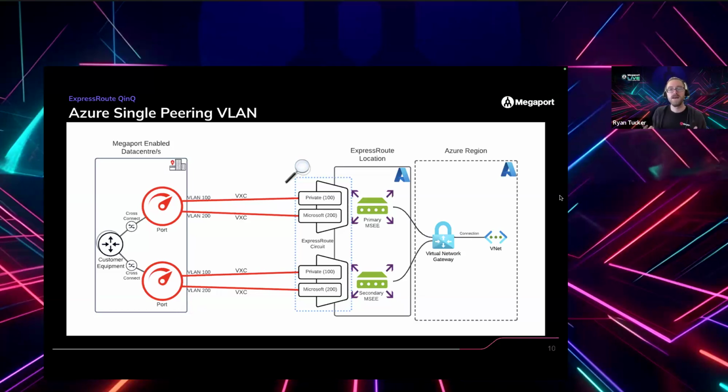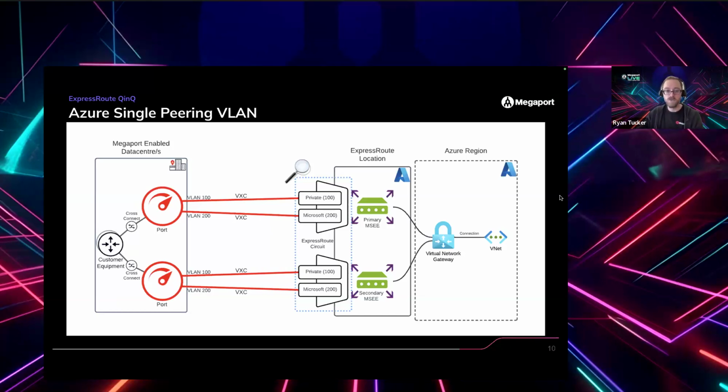So basically, Megaport is managing that QinQ on your behalf, and you can have the VXC delivered to a single VLAN on the Azure side and have that delivered to you as a single VLAN on your side. What that lets you do is use multiple VXCs on the one port and also not have to do the QinQ on your device.